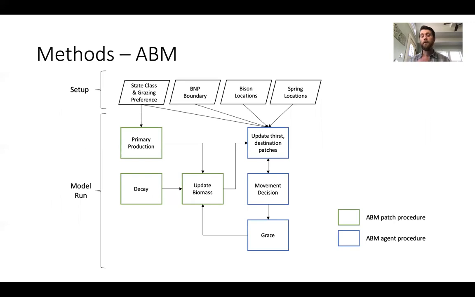Here's just a visual depiction of what I was describing on the previous slide, where the green boxes are the patch or grid cell level procedures, and the blue boxes are the agent or bison level procedures. Any one of these boxes has some more complexity in terms of the algorithms that dictate something like an individual bison's movement decision, but this gives you an overview of how the model works.